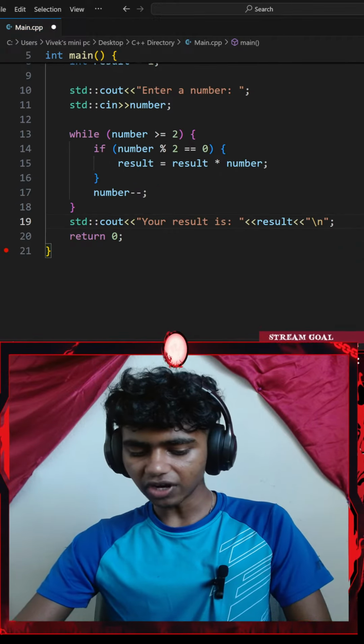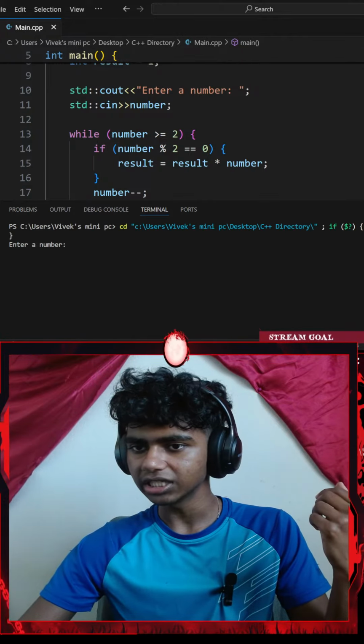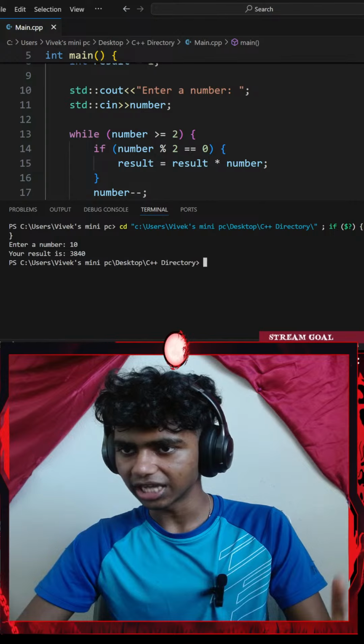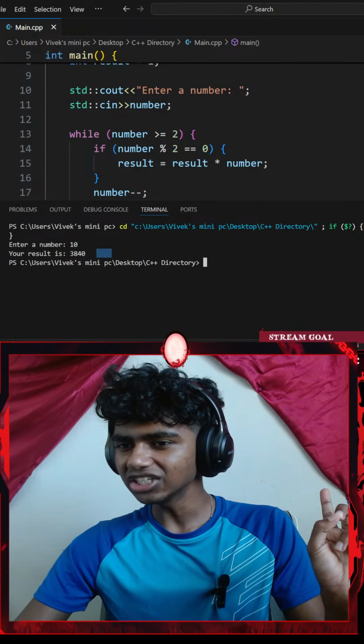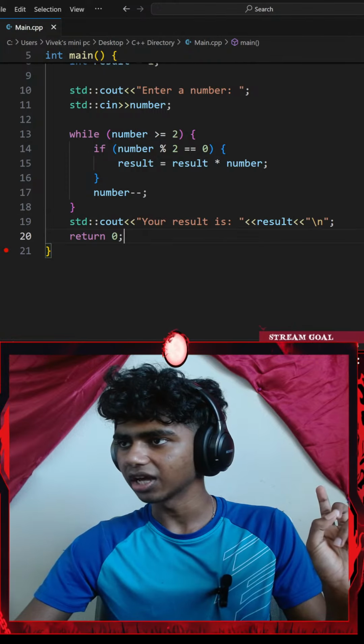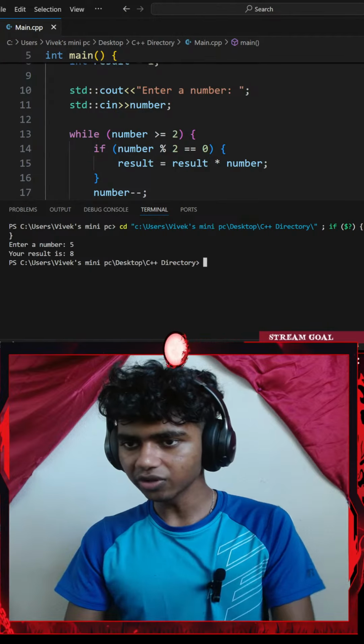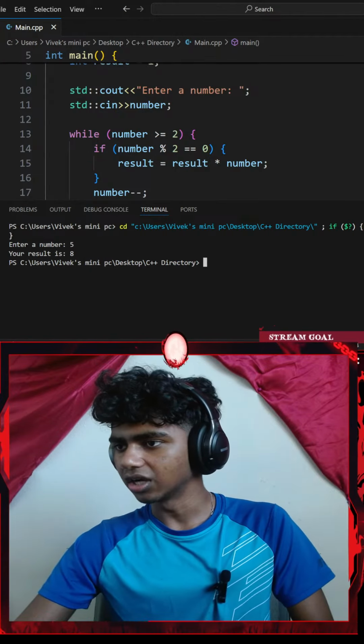Alright, perfect. If I hit Ctrl S to save the code and run the command, okay, let's see, it says enter a number. I'll go with something like 10. Your result is 3840. Let me go with an easier number, something like 5. Okay, that is 8. I think it's correct.